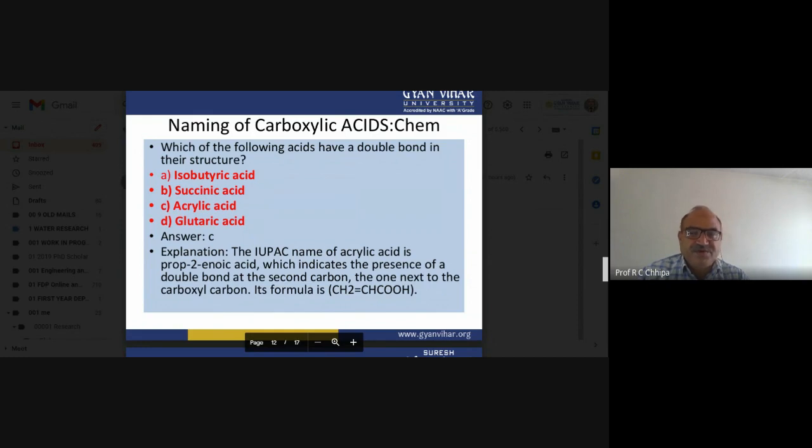The IUPAC name of acrylic acid is prop-2-enoic acid, which indicates the presence of a double bond at the second carbon atom, the one next to the carboxyl carbon. This is CH2 double bond CH, and then single bond carboxyl. So this is a combination of two functional groups, the double bond next to the carboxylic carbon. The general formula itself is this one.